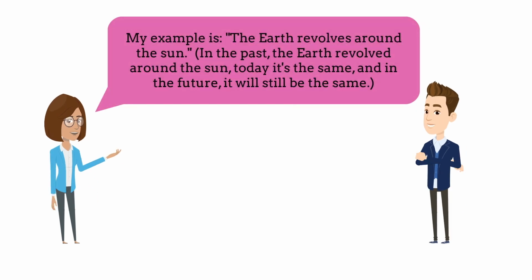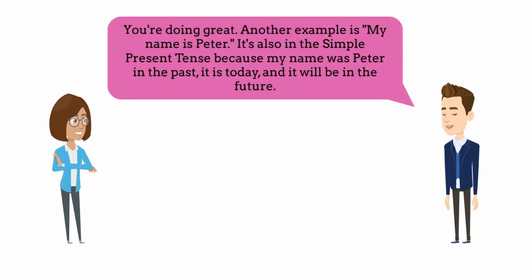My example is, the Earth revolves around the sun. In the past, the Earth revolved around the sun. Today it's the same. And in the future, it will still be the same. You're doing great. Another example is my name is Peter. It's also in the simple present tense because my name was Peter in the past. It is today, and it will be in the future.